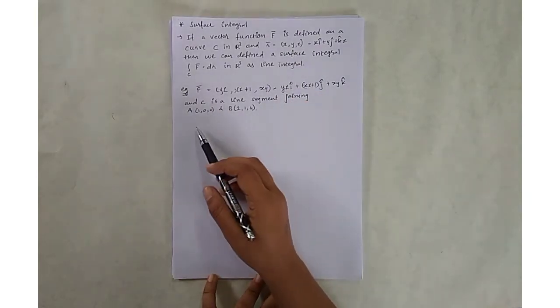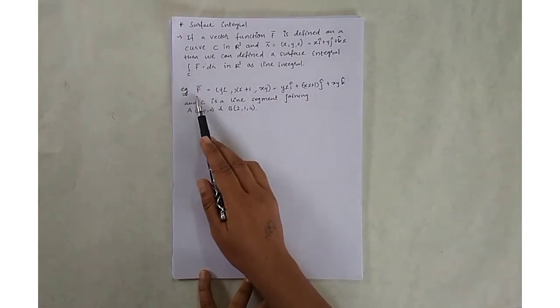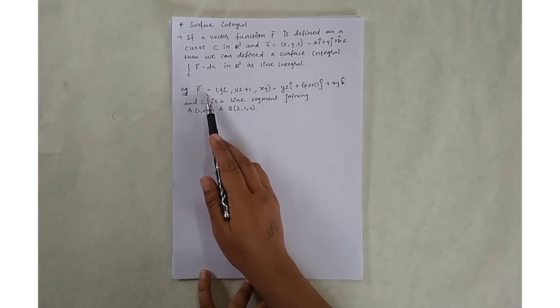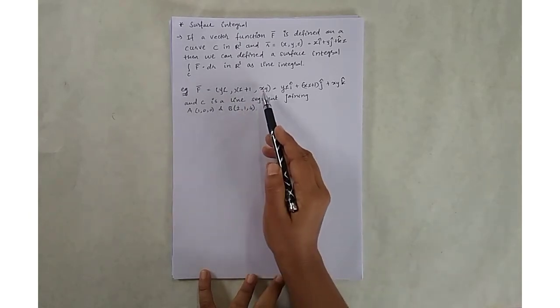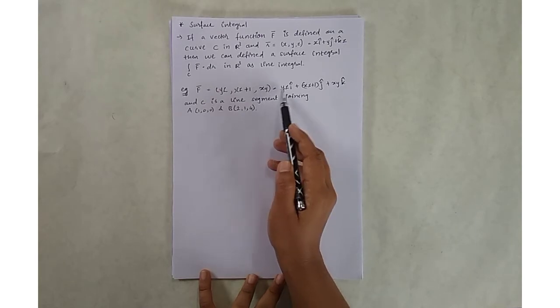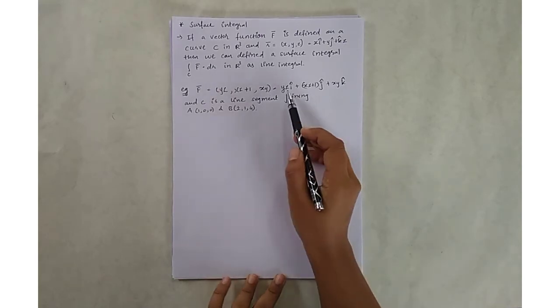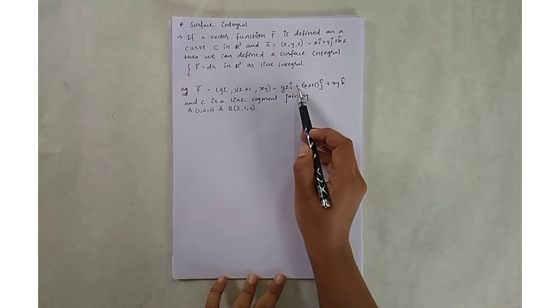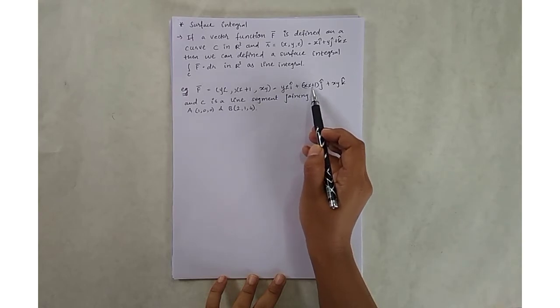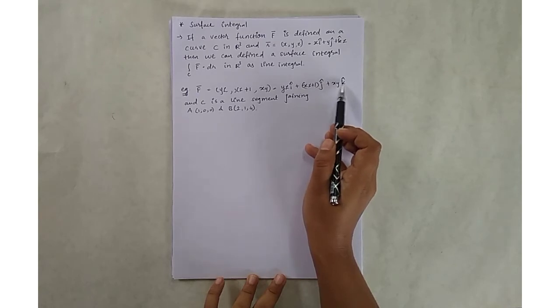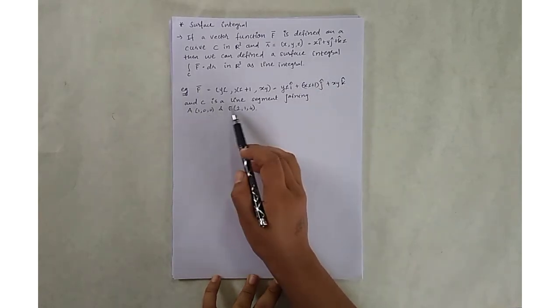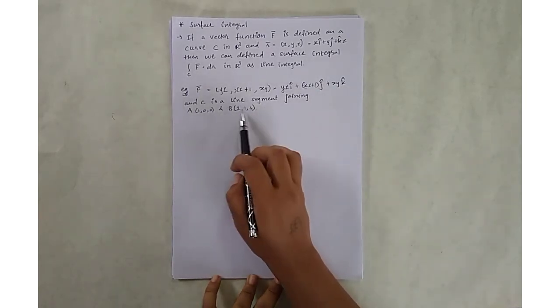So let us see an example. If I have the vector function F bar whose first coordinate is yz, second coordinate is xz plus 1, and third coordinate is xy, you can write it as yz i caret plus (xz plus 1) j caret plus xy k caret, and C is the line segment joining these two points.